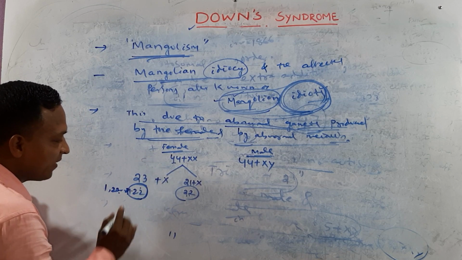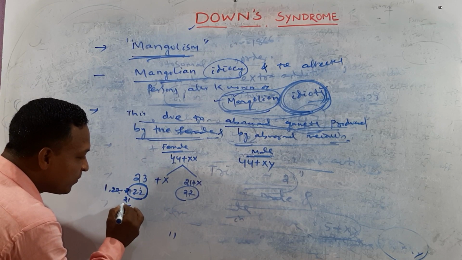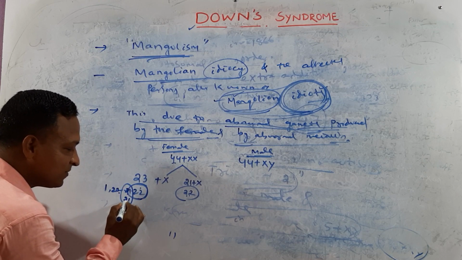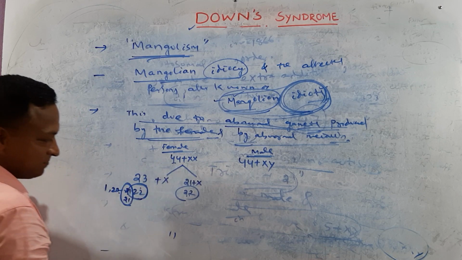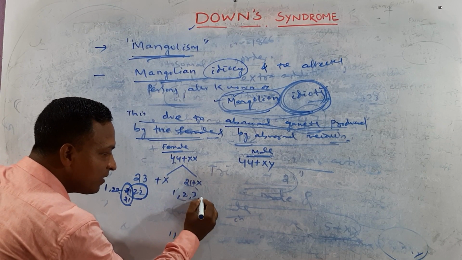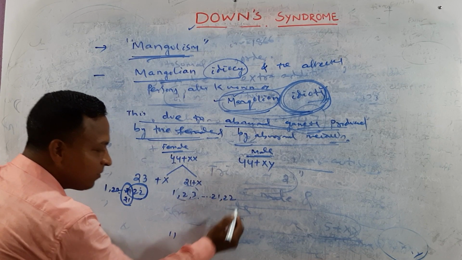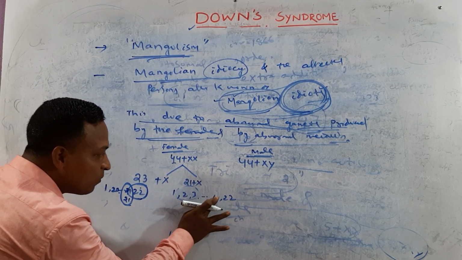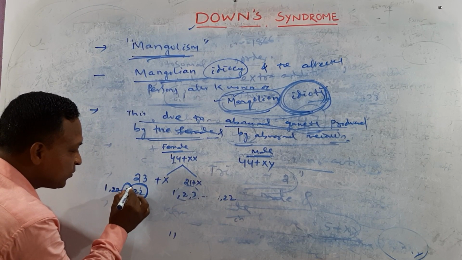But try to focus, my dear. On this side, another 21 chromosome comes because they do not separate out. Here this 21 chromosome is attached to this 21 chromosome.